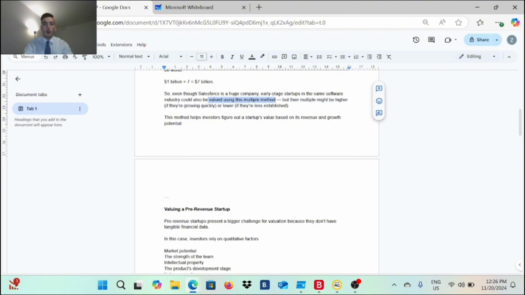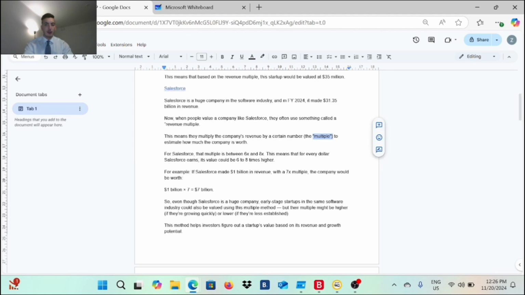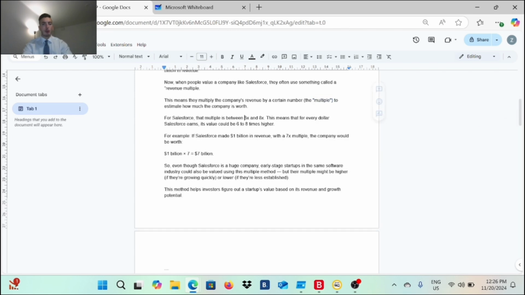You got it? And you will get the same multiple that we have right here, which would be between 6 to 8x as it was for Salesforce. So you can also get the same number, and it could be higher for you. All right, it could also be higher for you. Even if you have been in the market for like 12 months, it could be higher for you. Everything depends on one thing: how quickly you can generate revenue. Okay, how quickly you can generate revenue. If you are starting your company today, how quickly can you generate revenue from today?